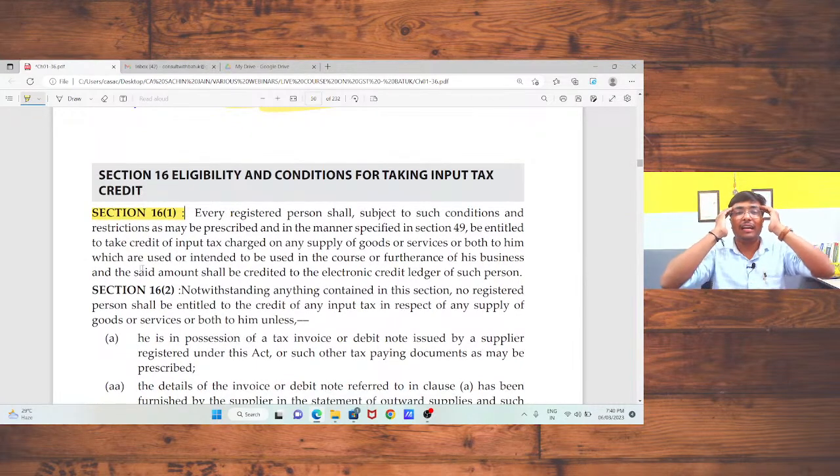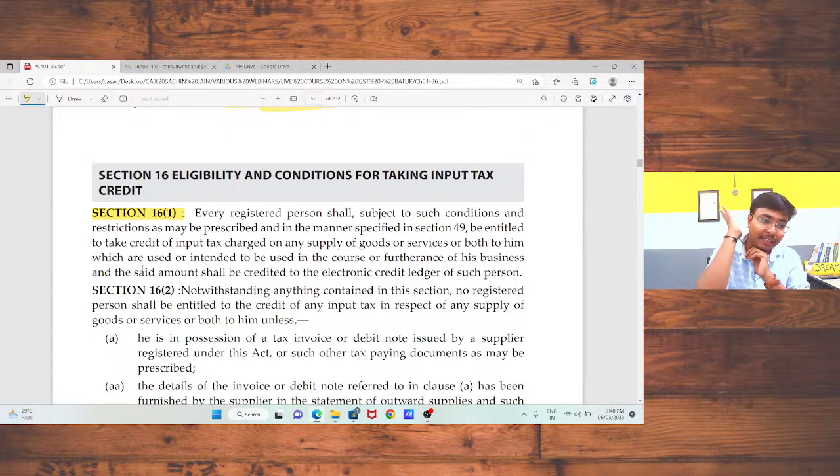Sir, concept समझ आ रहे हैं ना sir? Your concepts are clear in GST. All the things which we had discussed in last 4 days are clear in your mind or not? एक बार comment करके बता देना. Once comment in the chat box. So this is also a motivation for me.